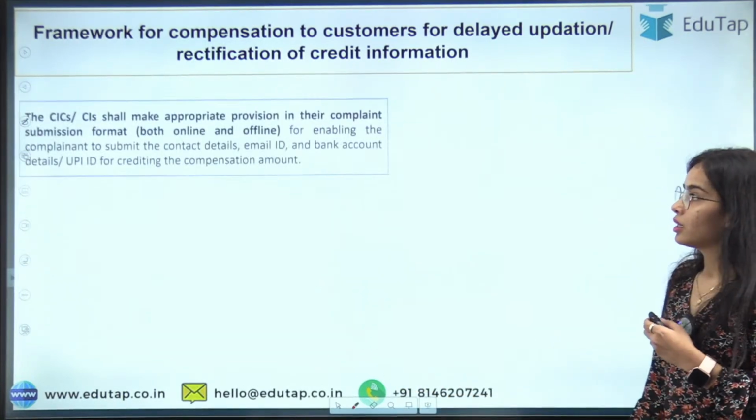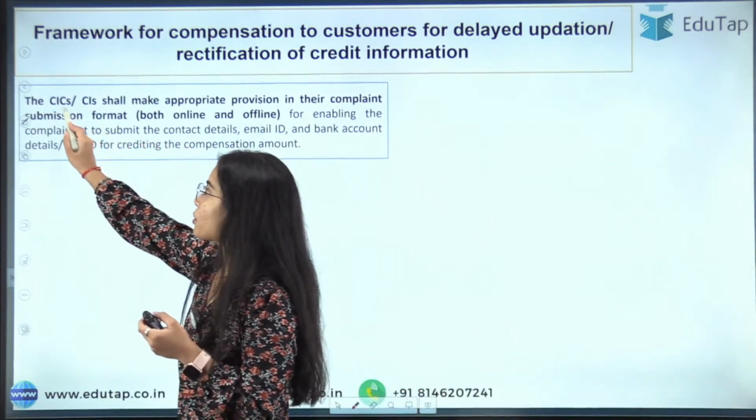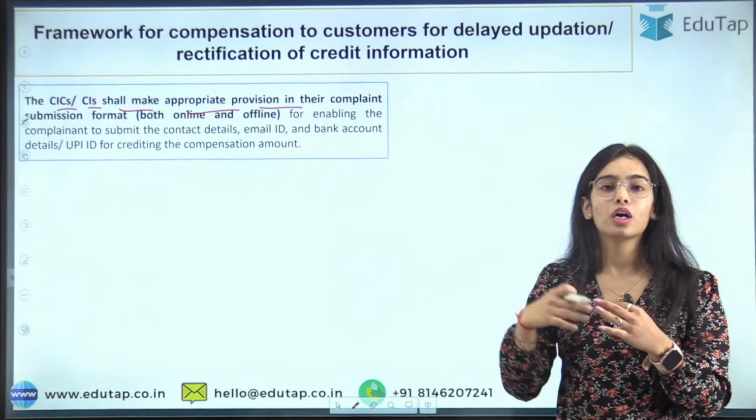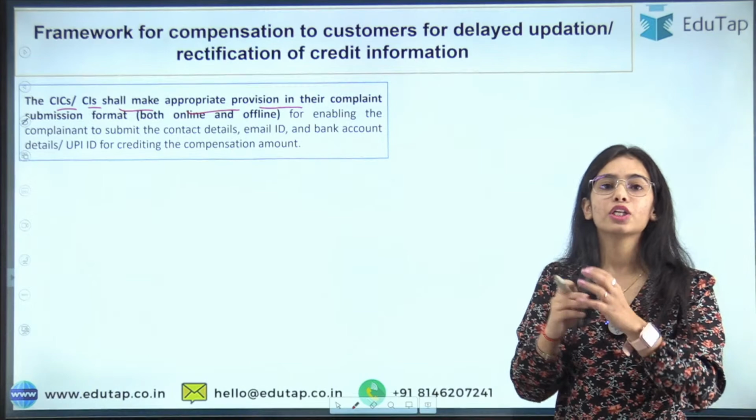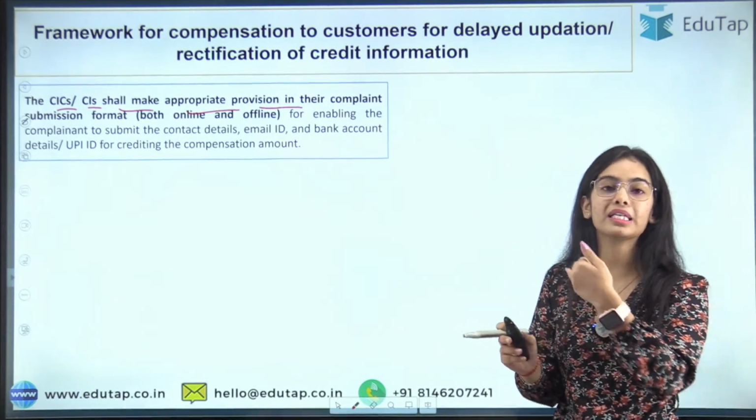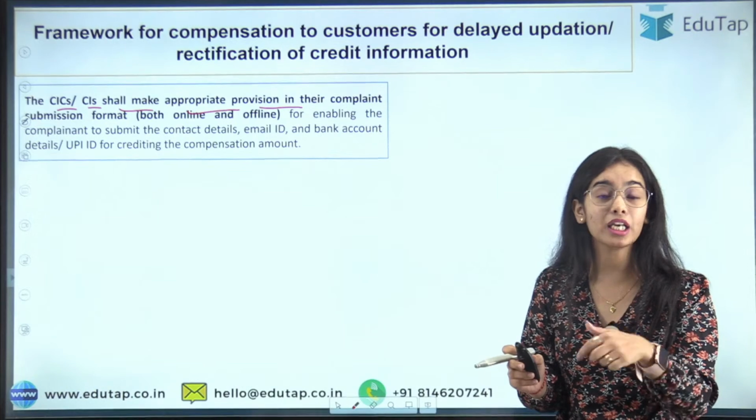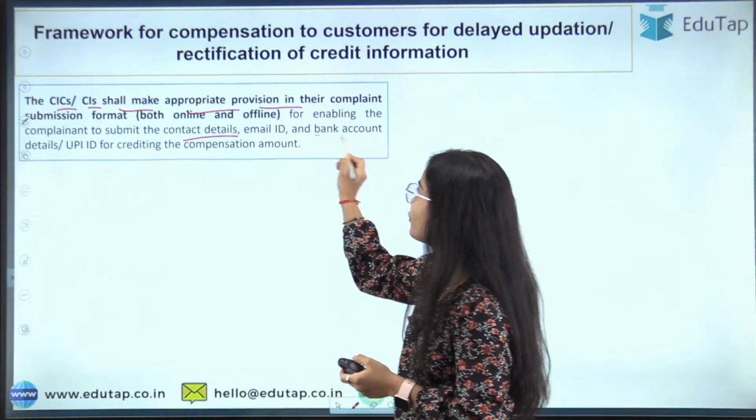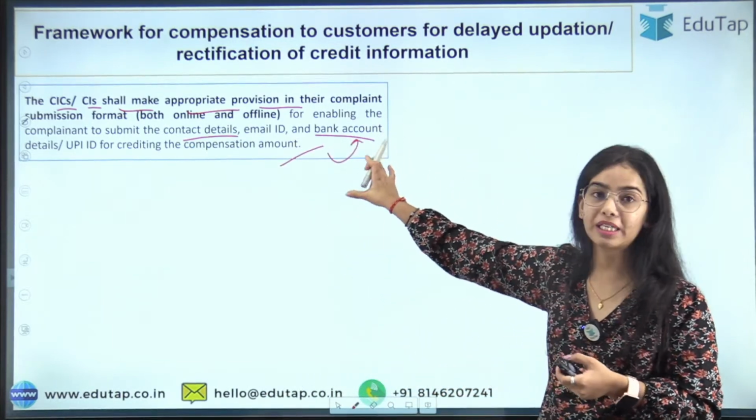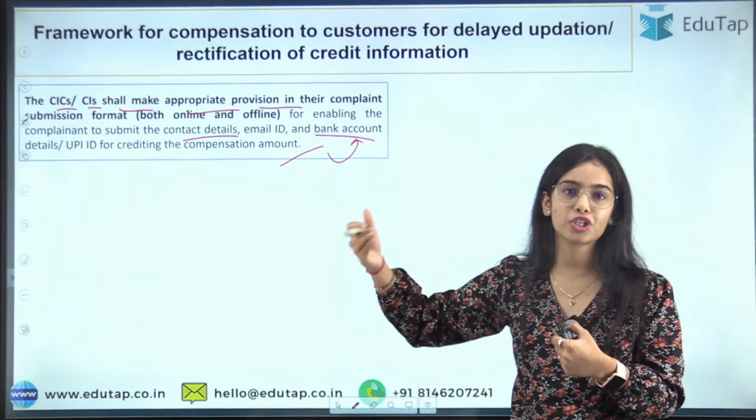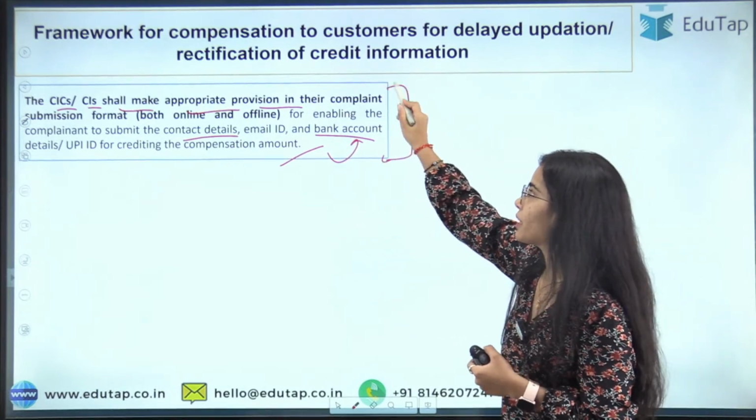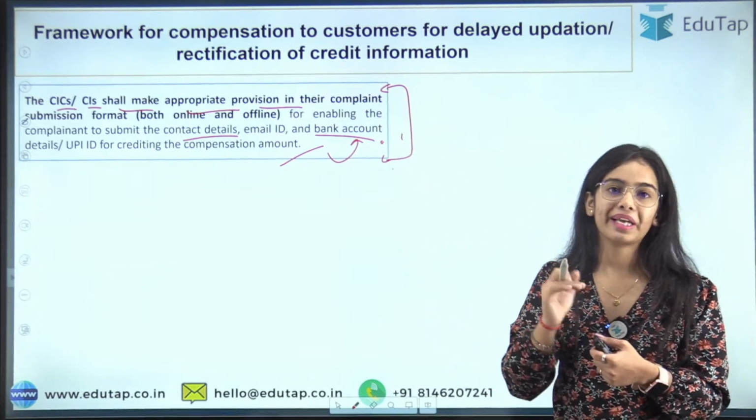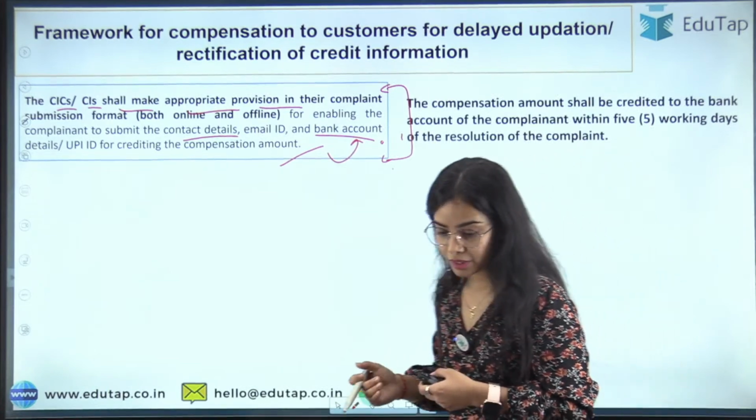Okay. So the CICs or the credit information companies or the credit institutions shall make appropriate provision in their form also through which the complaint will be raised, so that through the form the credit information companies and the credit institutions are able to get the email ID through which the credit information reporting will be sent, and the contact details and everything should be taken. The bank account also has to be taken, or the UPI ID for the compensation amount. So the form has to be prepared in such a way that all of these details can be taken from the complainant, from the customer that is raising the complaint. Okay.